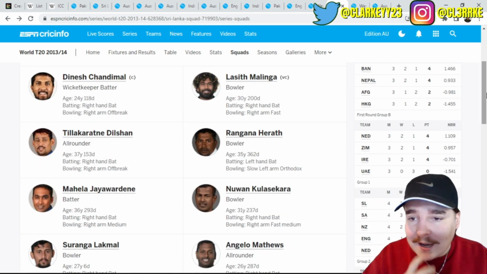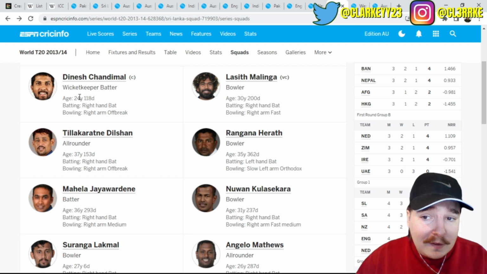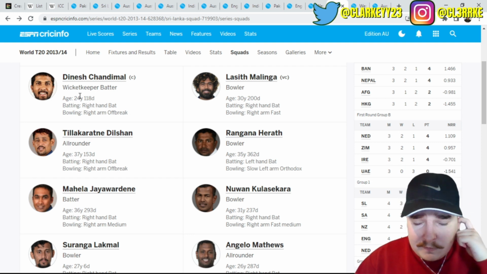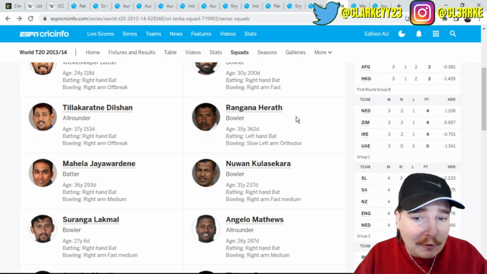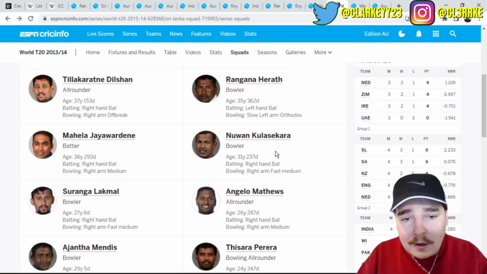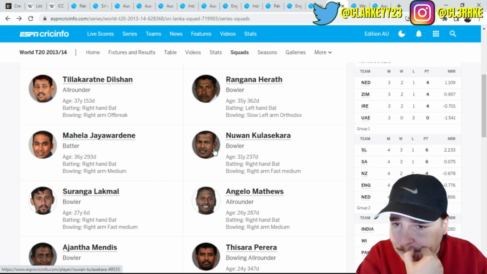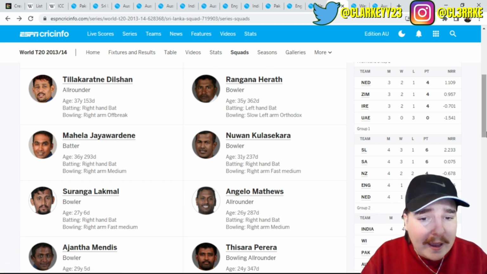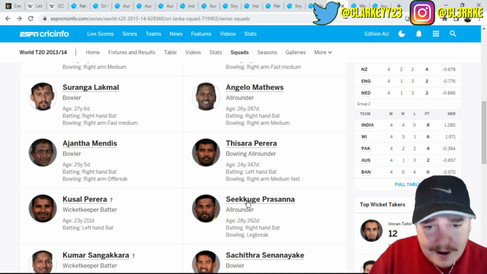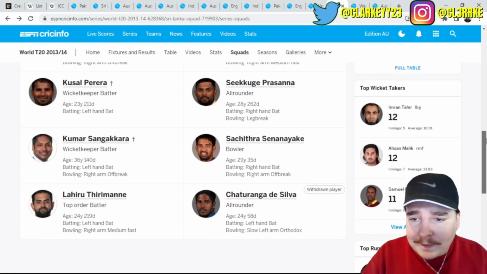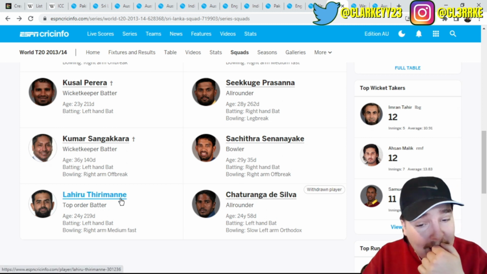All right, Dinesh Chandimal, the skipper, at 24 years of age. What a career he's had for Sri Lanka. Malinga, Tillakaratne Dilshan, Herath was still going, Kulasekara, Jayawardene, Lakmal, Angelo Mathews, Perera, Mendis, Kusal Perera. Woo, what a squad this is. Kumar Sangakkara and Thirimanne. Wow.